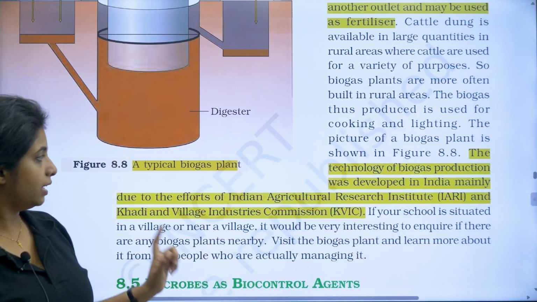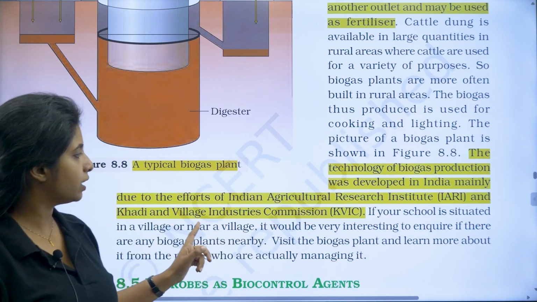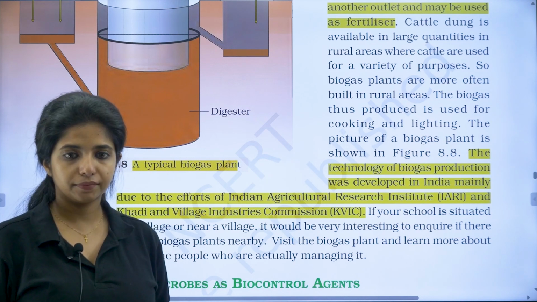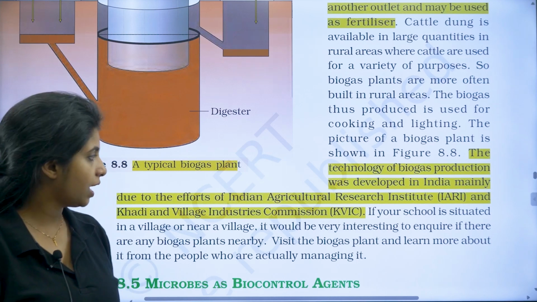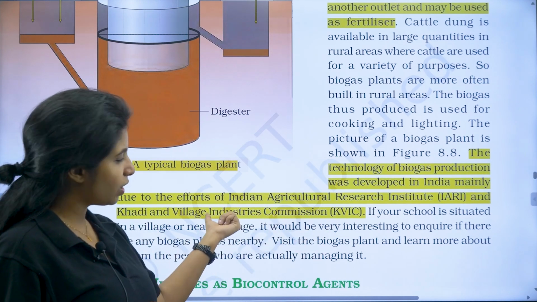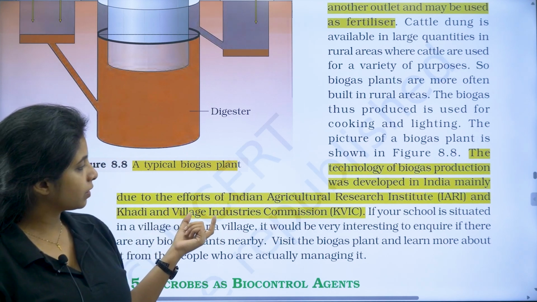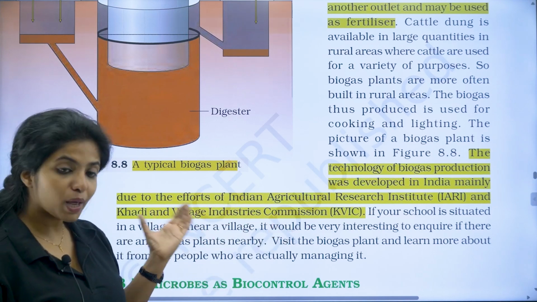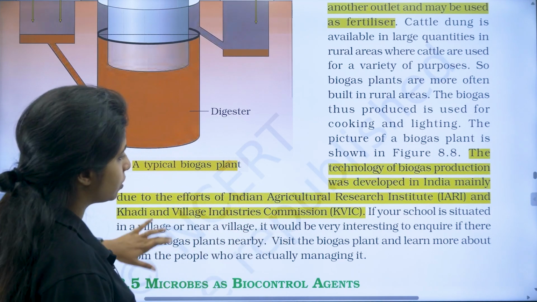So you should know, it is the Indian Agricultural Research Institute and also the Khadi and Village Industries Commission, KVIC. Two things. So don't just remember this and go. They might give you something like Khadi and Village, something else, commission or corporation. So I want you to write it and practice, but this is important. Questions will be coming on this as well.